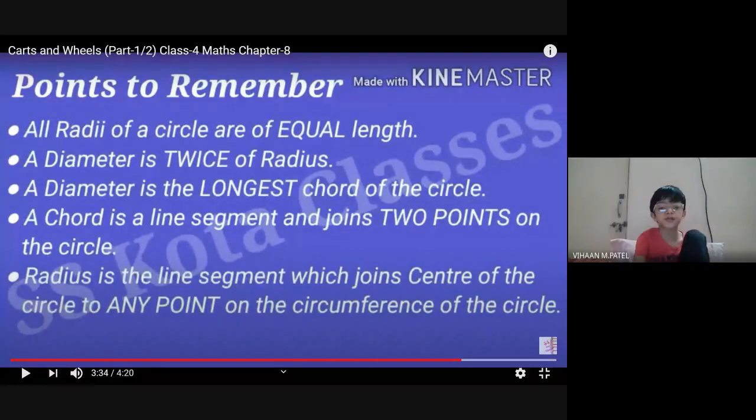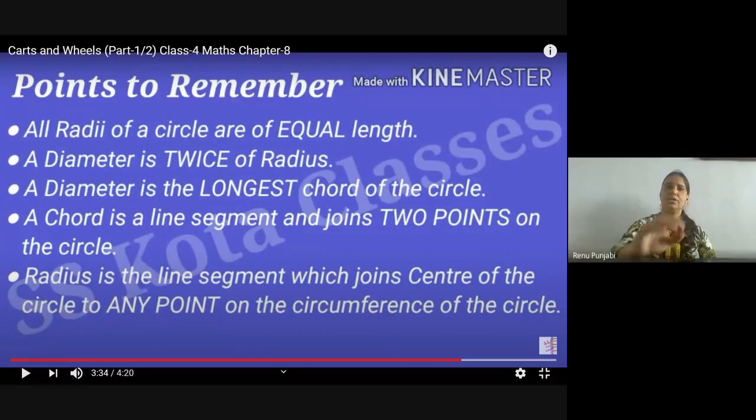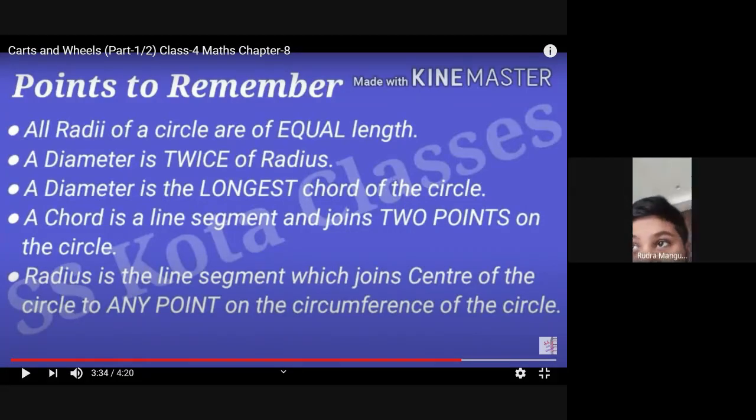No, ma'am, a chord cannot come in a square or rectangle. You can draw it in that also. Ma'am, I have a doubt. Yes, Rudra, tell me. Ma'am, if we draw a radius in front, and we draw upside and downside, then it shows that it is joined. So how will we know it is diameter or it is radius?